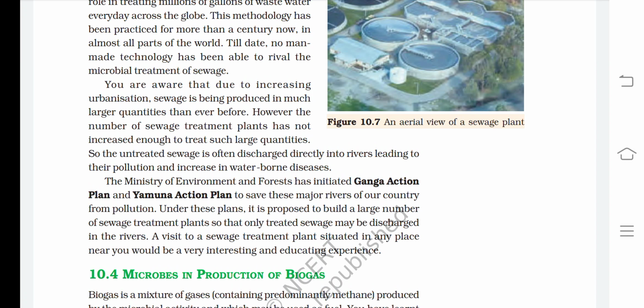Under these plans, it is proposed to build a large number of sewage treatment plants so that only treated sewage may be discharged into the rivers. A visit to a sewage treatment plant situated in any place near you would be a very interesting and educating experience.